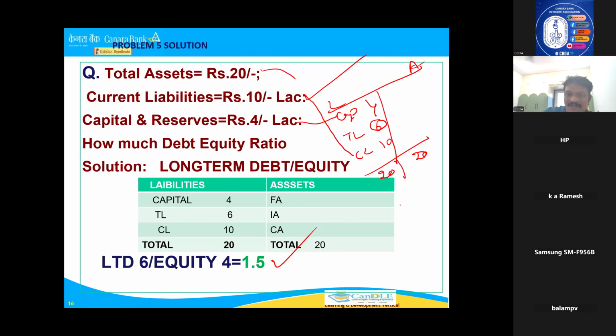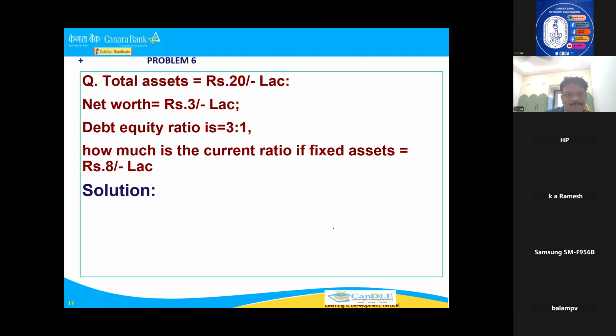The formula for debt equity is long-term debt by tangible net worth. What is the long-term debt? 6 lakhs. What is the tangible net worth? 4 lakhs. 6 by 4 is 1.5. This is how you have to calculate the debt equity ratio.